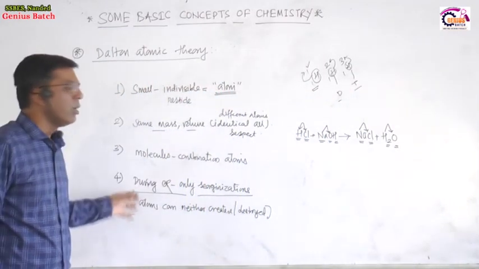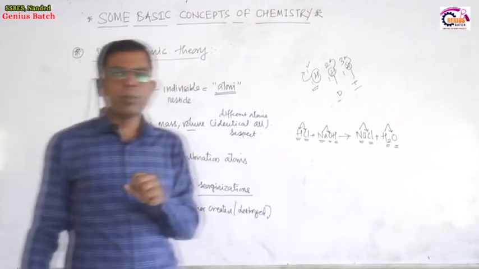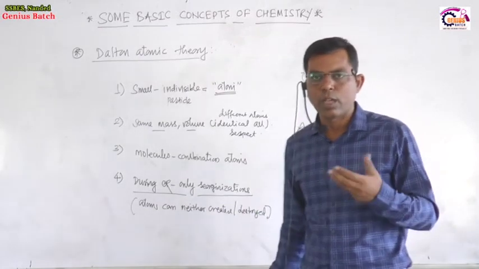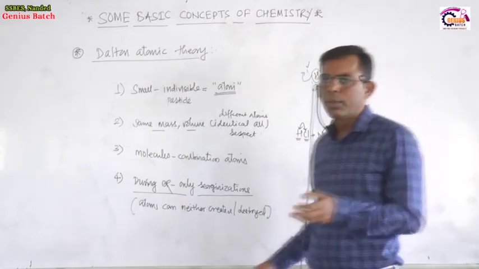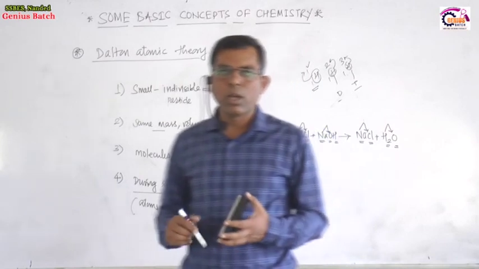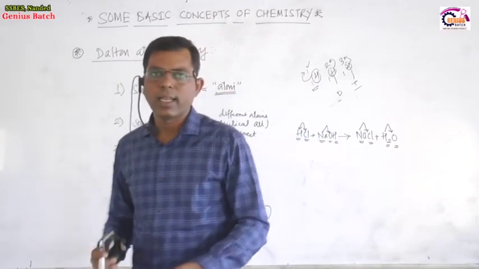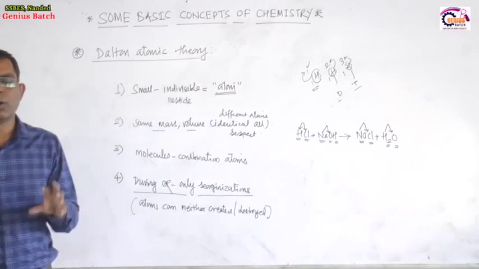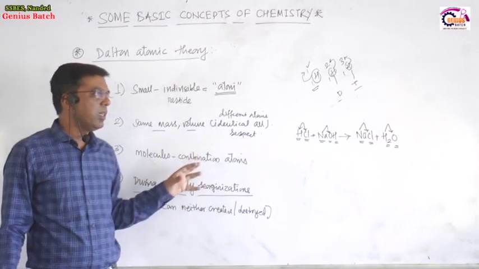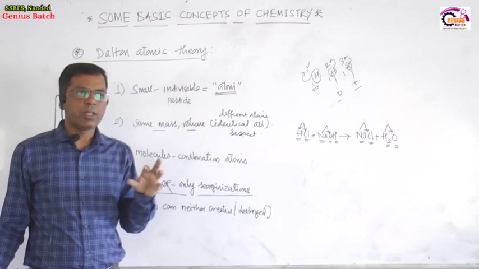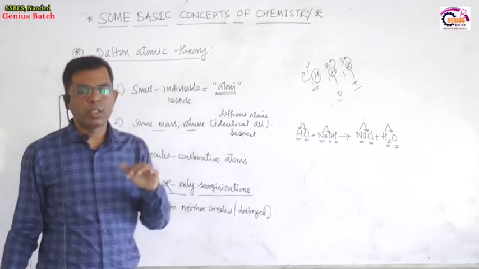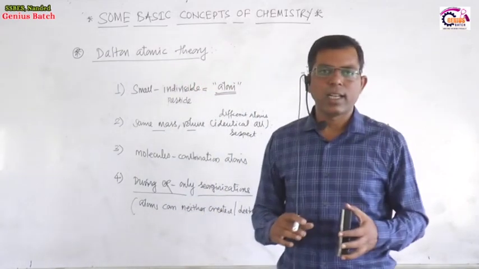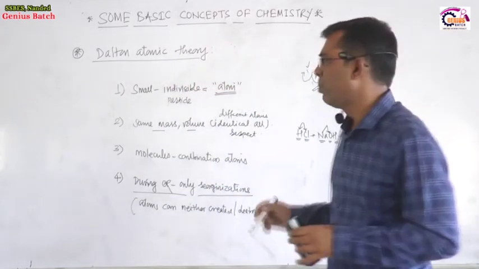So in this lecture, we studied Gay-Lussac's law of combining gas volumes, Avogadro's law or Avogadro's hypothesis, and Dalton's atomic theory. According to Gay-Lussac's law, the gaseous reactants and gaseous products in a chemical reaction possess a simple whole number ratio. The condition is that pressure and temperature should be constant for measurement of reactant and product.